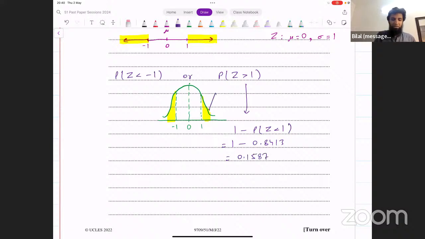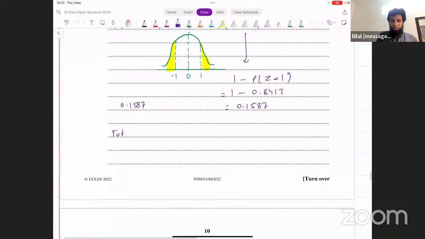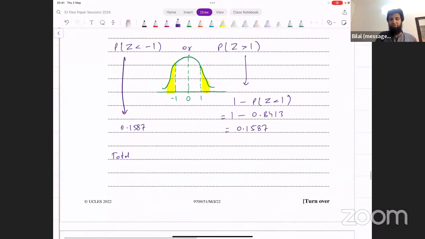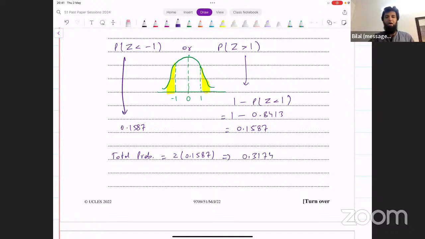If this region is 0.1587, this yellow region, that means the other one is also going to be 0.1587. So what's the total probability? This one would also be 0.1587, right? Because the curve is symmetric. They're both supposed to be the same. So the total probability turns out to be 2 times 0.1587, or you could say 0.1587 plus 0.1587. That gives the same thing. The probability turns out to be 0.3174. So for one leaf, to satisfy the criteria, the probability is 0.3174.